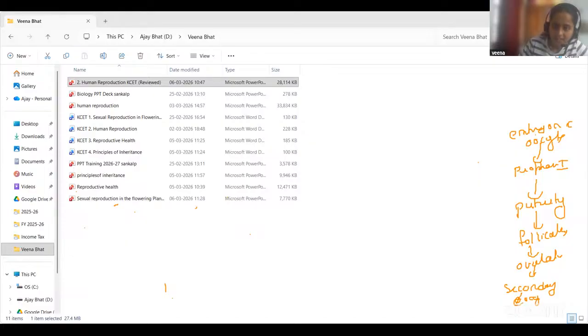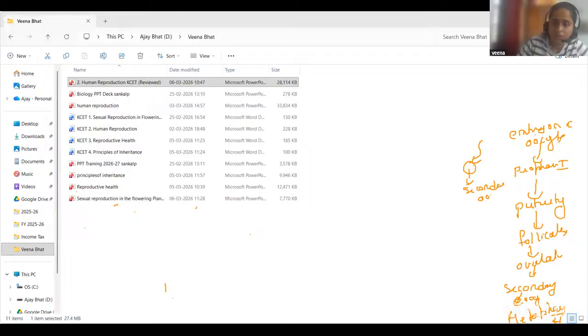But here it stops meiosis 2 in the metaphase 2 phase. Okay, and it completes its meiosis 2 when the sperm fuses with the secondary oocyte.